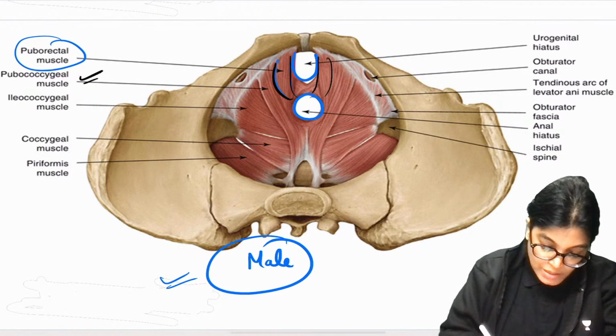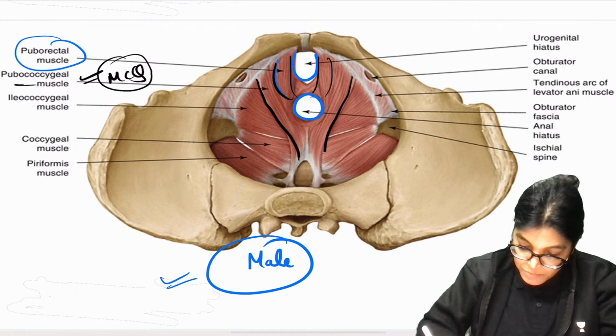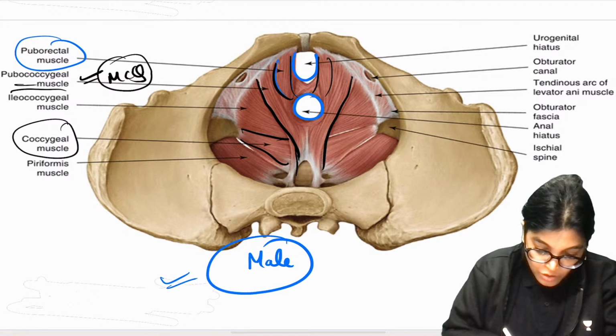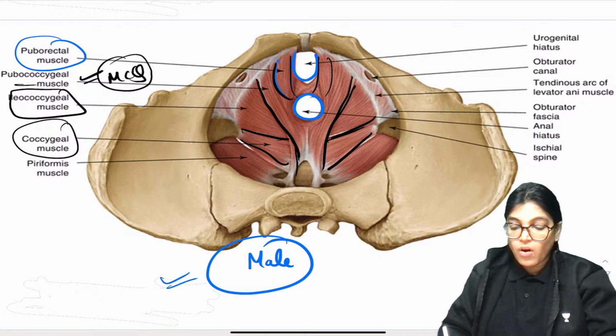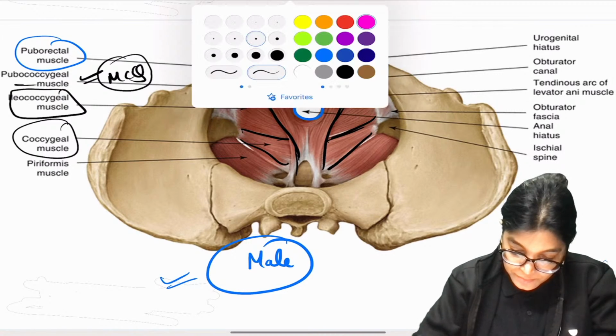We have the pubococcygeus, which was the correct answer for this MCQ. This is also a part, the pubococcygeus. We have the coccygeus muscle, and we have the iliococcygeus muscle. So this is the iliococcygeus muscle. All together, you can see this part.